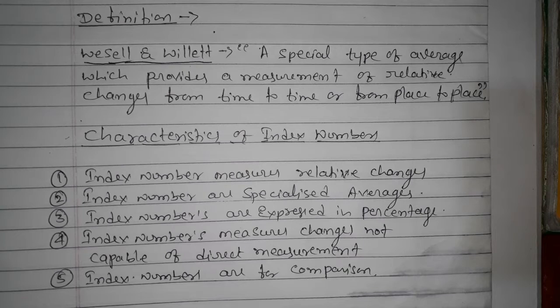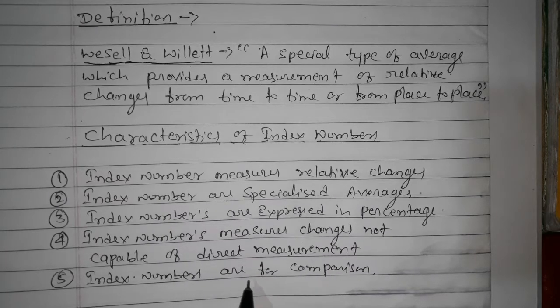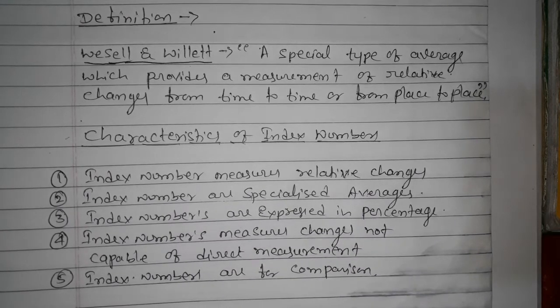We need to say anything only the base year, because as per the changing scenarios we can't say it directly. Next, index numbers are for comparison. We can compare it with the nature of the things, the numbers they have been given, changes taking over time or between places, like the categories, many things are there.